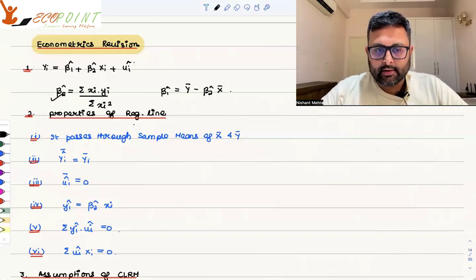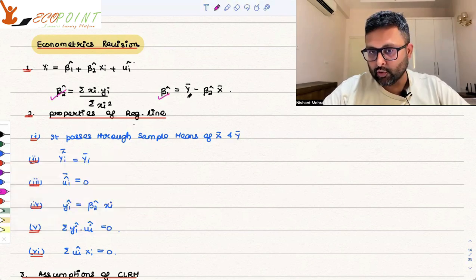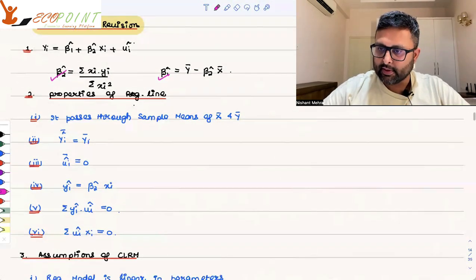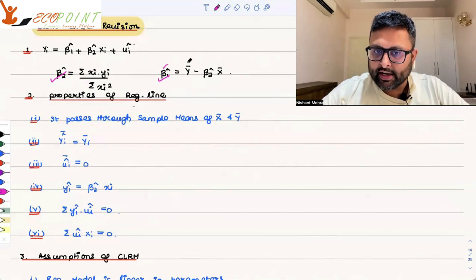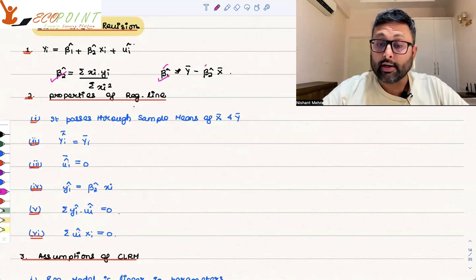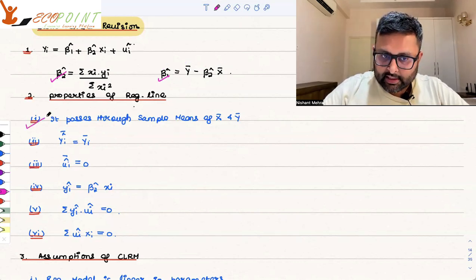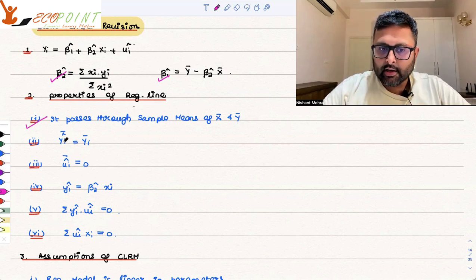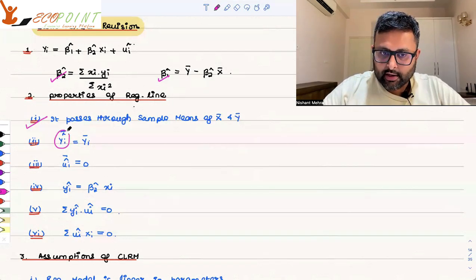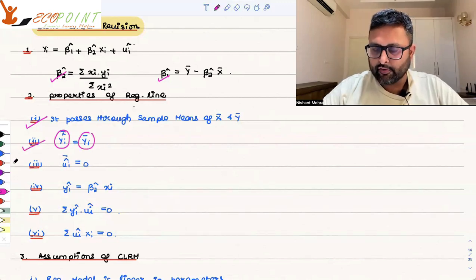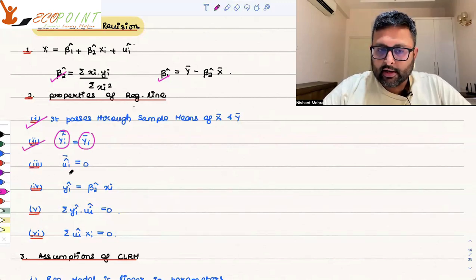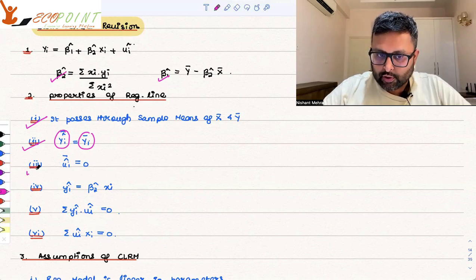As far as these are concerned, your regression line, y bar equals beta 1 hat plus beta 2 hat x bar, is the regression line. Sorry, it is passing through y bar and x bar. So it means that it is passing through the sample mean. Then the mean of the predicted y is equal to the mean of the actual y. That is also one of the properties. We have already done a video on this. Then the mean of the residuals is equal to 0.